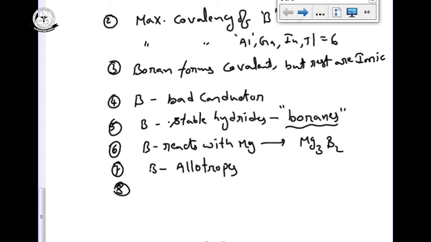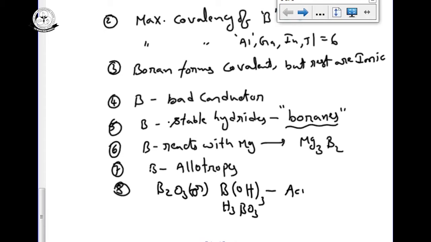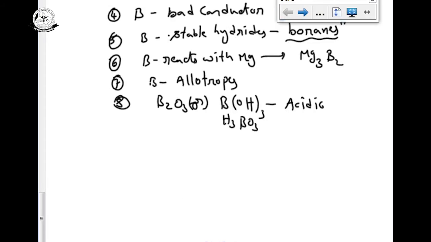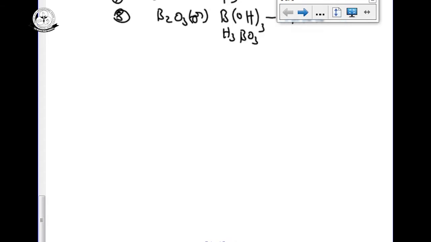Boron hydrates and oxides: boron oxide like B2O3 and boron hydroxide, B(OH)3 or H3BO3, are all acidic. But the rest of the elements are metals, so metal oxides and metal hydroxides are basic in nature.